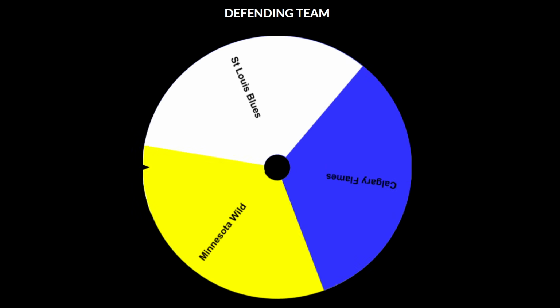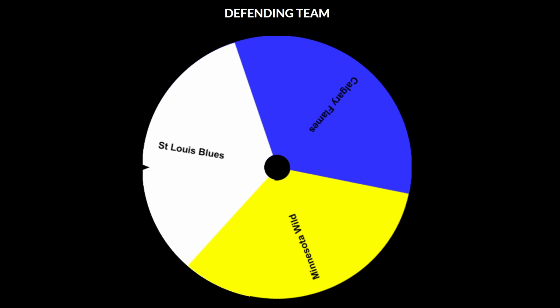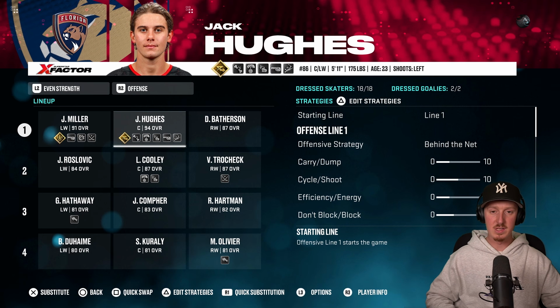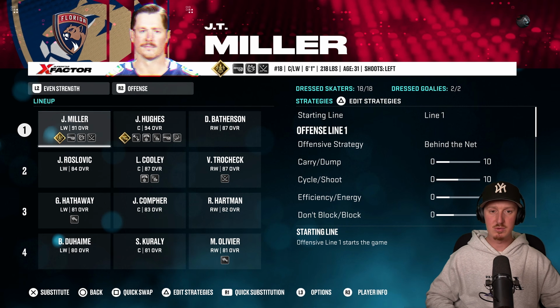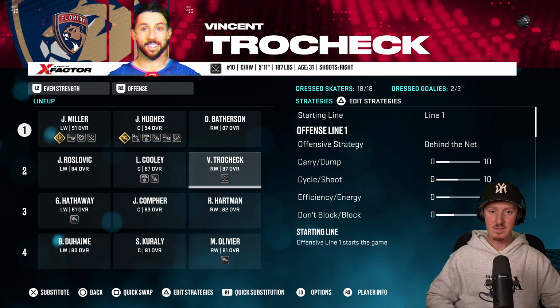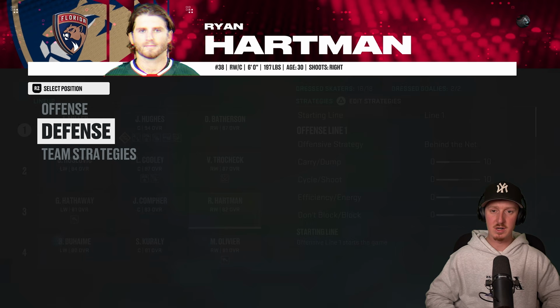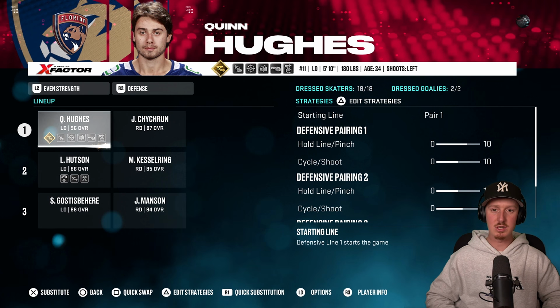Now, Calgary better not get into another matchup here. We need to see a different team, and it looks like it's going to be the St. Louis Blues. So it's going to be the middle third of the United States taking on the eastern third. Now we have the eastern third of the United States here. We're looking at Jack Hughes, JT Miller, Drake Batherson, Vincent Trocheck, Logan Cooley, Jack Roslovic. We got some decent players here. When it comes to the defense, Quinn Hughes is going to be leading the way.